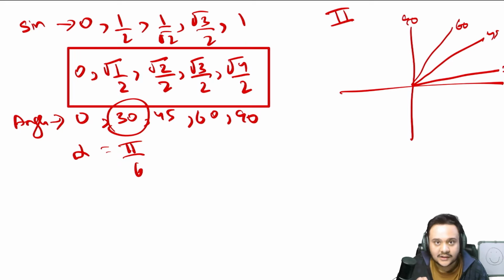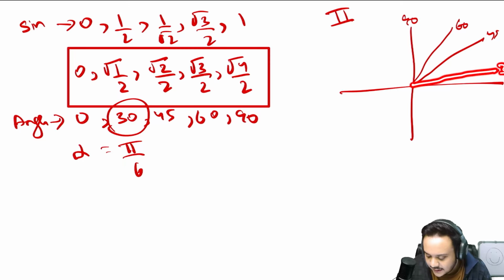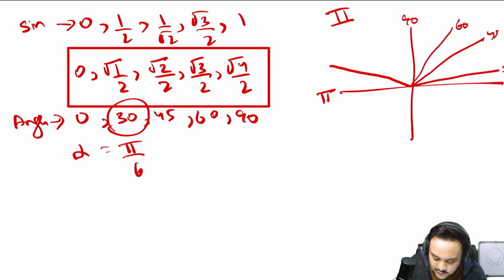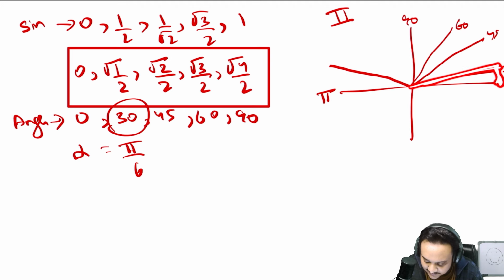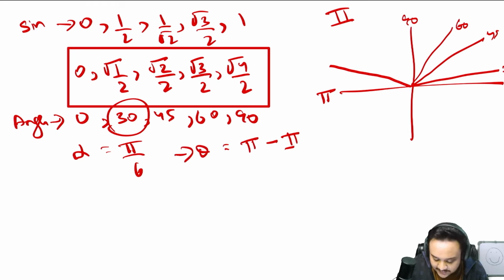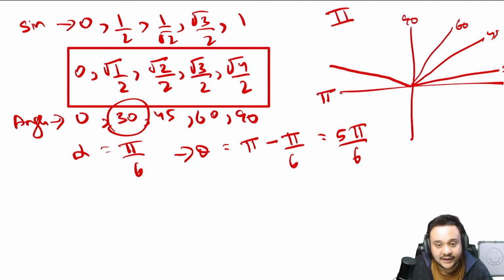Now when we are talking about the second quadrant, when do you think that we are going to get a line that is symmetric to the angle of 30 here? What angle should it be? We just draw an exactly symmetric line. So to reach here, you take pi and subtract this angle from pi. If you do that, you are going to reach an exactly symmetric line in the other quadrant. That is how you think about it. So theta is going to be pi minus pi by 6, which is equal to 5 pi by 6. That is your theta.